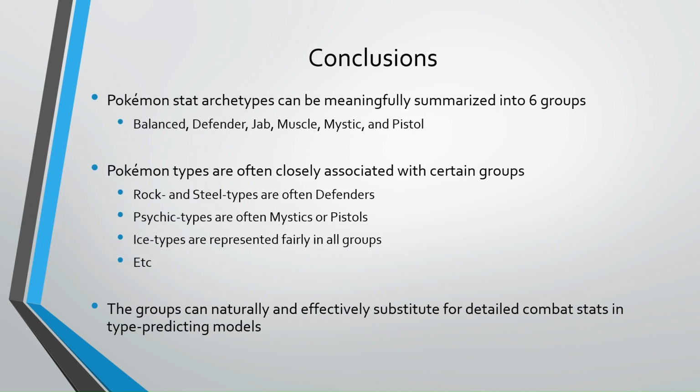So our conclusions. Pokemon stat archetypes can be meaningfully summarized into 6 groups. I named them the Balance, Defender, Jab, Muscle, Mystic, and Pistol. Pokemon types are often closely associated with certain groups. Examples include that Rock and Steel types are often Defenders, or Psychic types are often Mystics or Pistols. Ice types, on the other hand, are represented fairly in all groups. There's other details mentioned earlier.